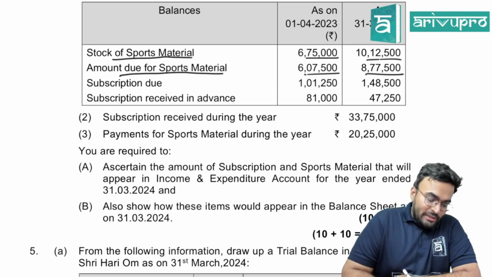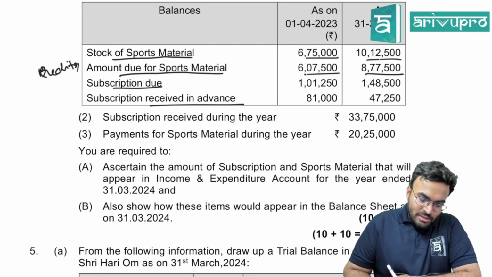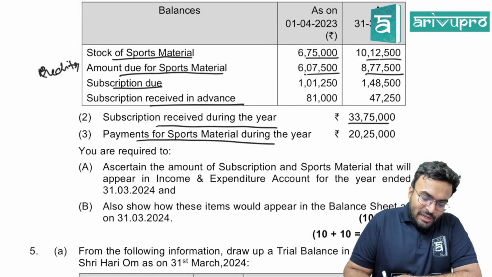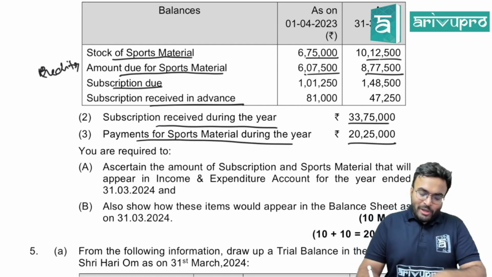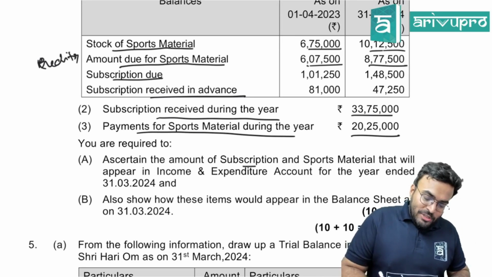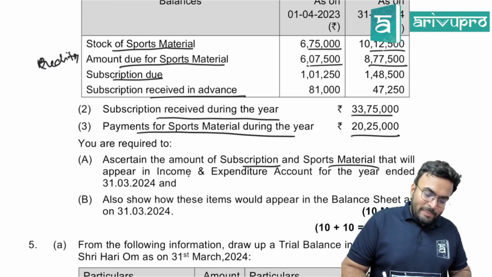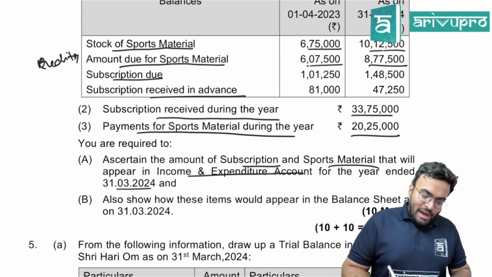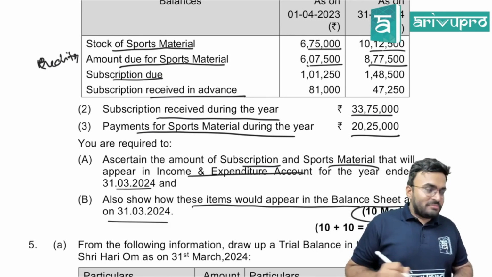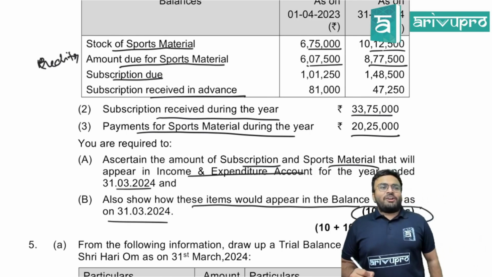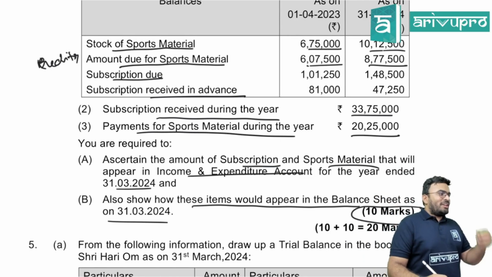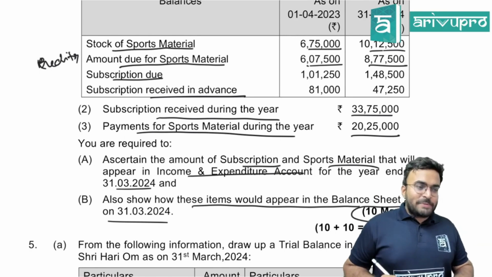This is the creditor. You have to pay money. Subscription due, subscription received in advance. Subscription received during the year. Payment for sports material made during the year. You are required to ascertain the amount of subscription and sports material that will appear in the income and expenditure account for the year ended, and also show how these items would appear in the balance sheet. 10 mark question. No receipt and payment account, no income and expenditure account. Just they are asking you, show how much subscription.